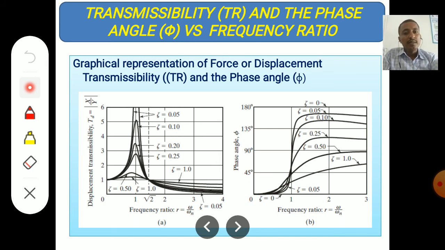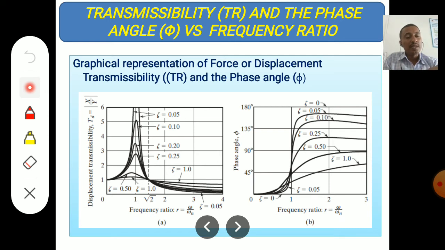So here we can see that when the frequency ratio is 1, transmissibility is more, meaning more force is transferred when the frequency ratio omega by omega n is equal to 1.